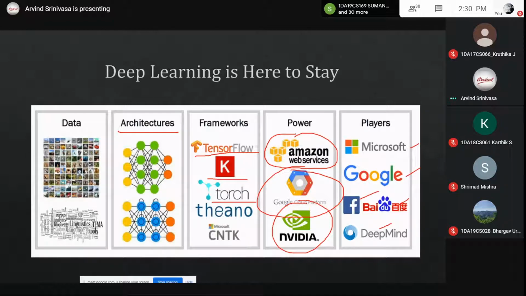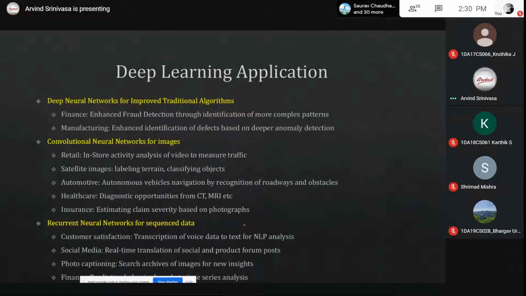So deep learning will stay for a long time because we have these powerful programming libraries in Python, where we can use them to learn or do whatever we want. Ultimately, what are all the applications that we can do with deep neural networks?